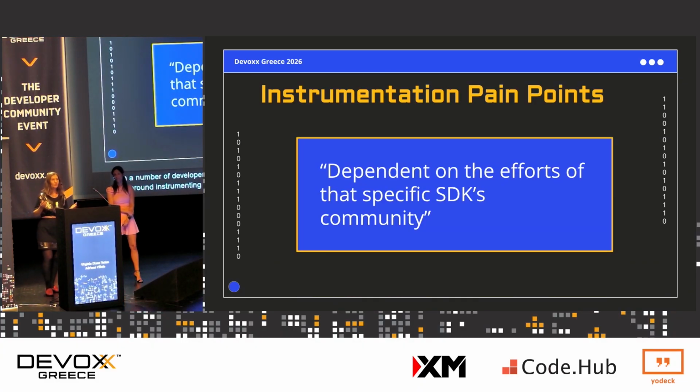So basically, there were a lot of sincere opinions out there, and this is what I liked about it. One of the opinions was, we are dependent on the efforts of the specific SDK community, because, like Adriana said, you get all these different SDKs, and being an open source project, every community has different levels of maturity. So obviously, Java or Python can be way more advanced than Rust, for example, right? So it's important for developers to know what kind of SDK to pick when they're instrumenting, and be very careful about the advances in that particular community.